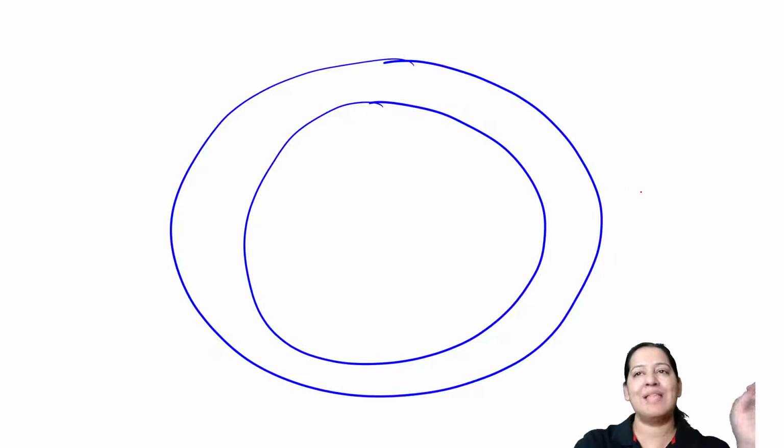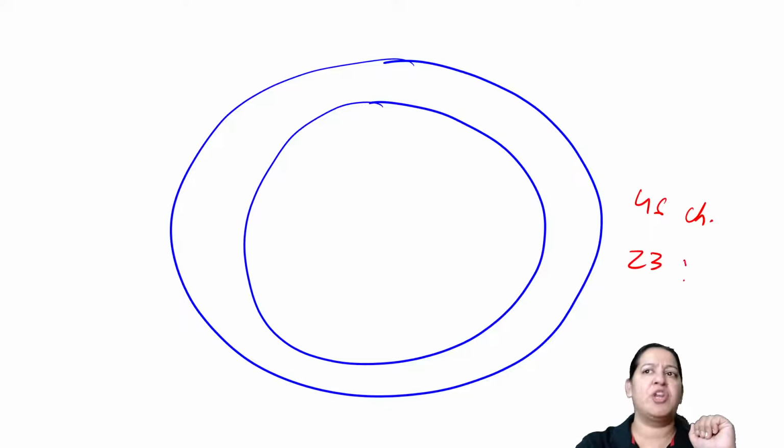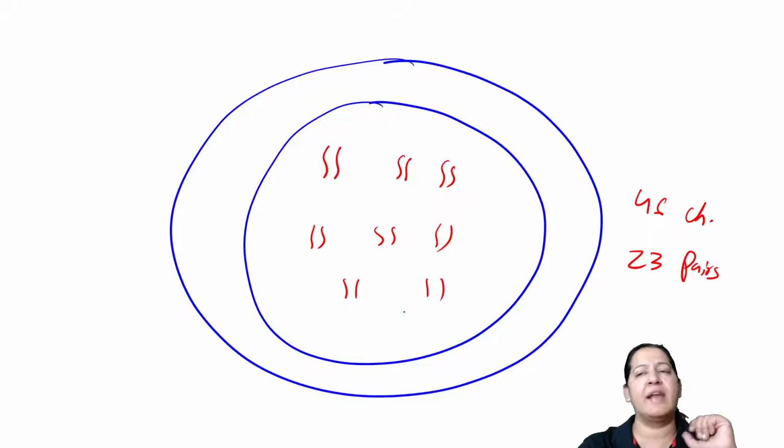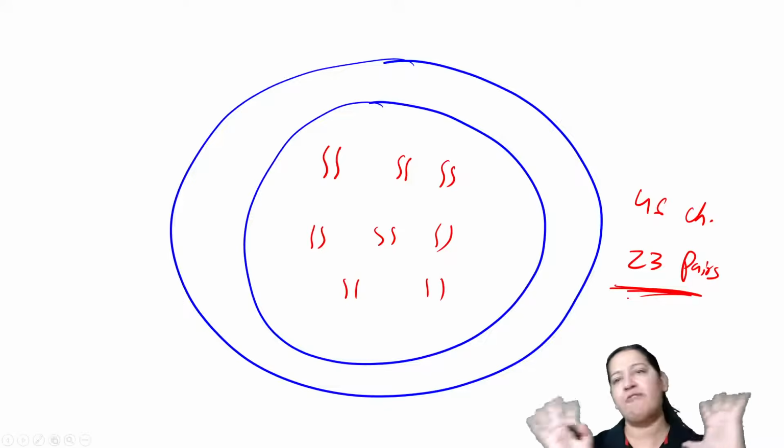Humans have 46 chromosomes in all cells. It is a diploid cell, or you can say 23 pairs. So suppose this is pair number 1, this is pair number 2, pair number 3, 4, 5, 6, 7, 8, 9. Likewise, we have 23 pairs. I'm not drawing all 23, but we have 23 pairs.